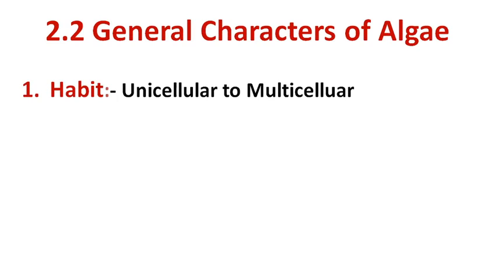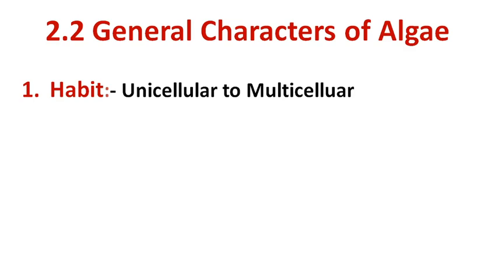So students, next I am dealing with the general characters of algae. The first point is the habit. The majority of algal forms are microscopic. They are either unicellular, meaning the body is made up of a single cell, like Chlorella, a non-motile unicellular alga, and Chlamydomonas, a motile unicellular alga. Or they are multicellular, meaning the algal body is made up of many cells.